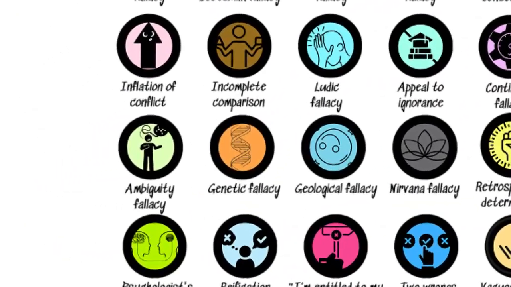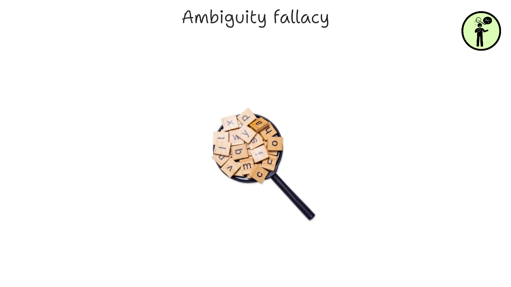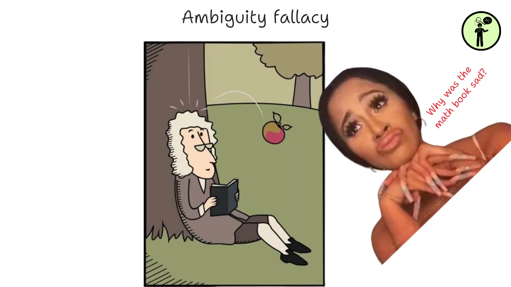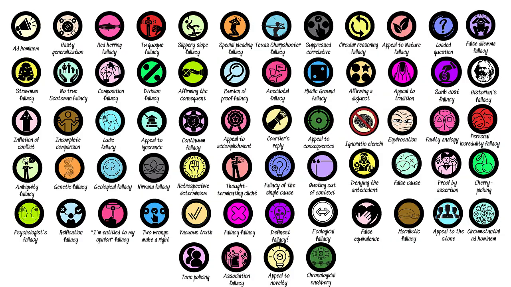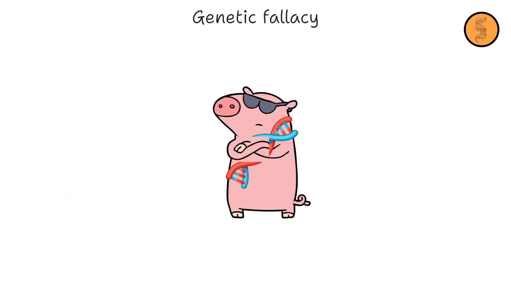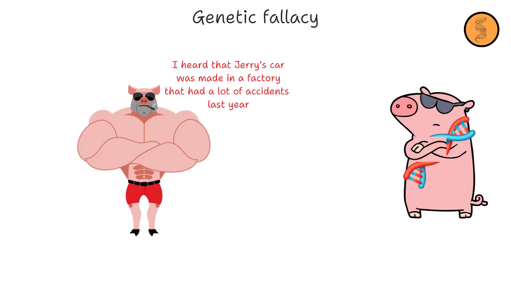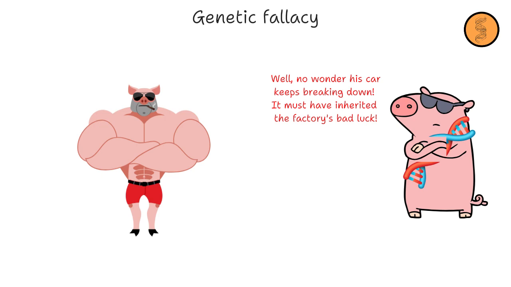Ambiguity fallacy. It happens when an unclear phrase with multiple definitions is used within the argument, therefore it does not support the conclusion. Genetic fallacy. The genetic fallacy is the act of rejecting or accepting an argument solely on the basis of its origin rather than its content.